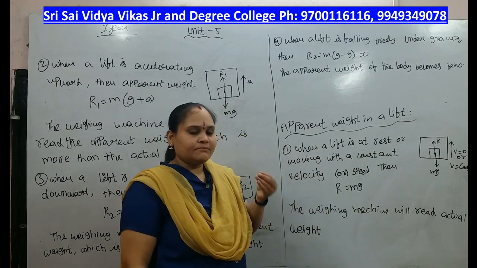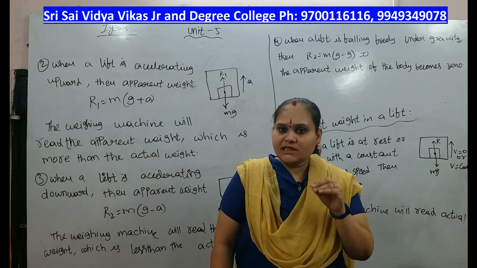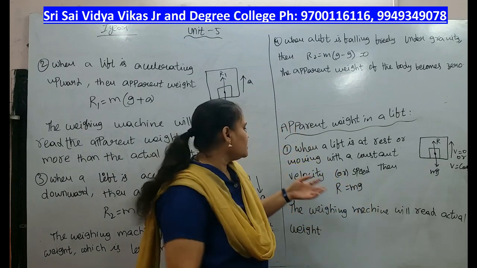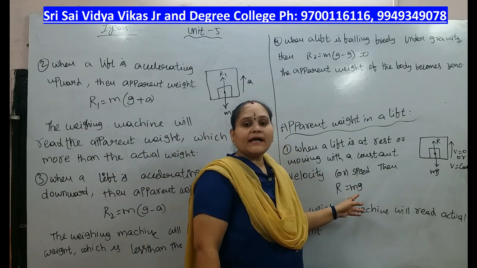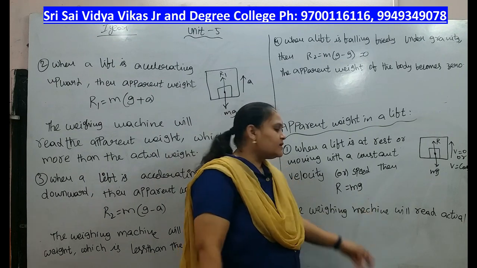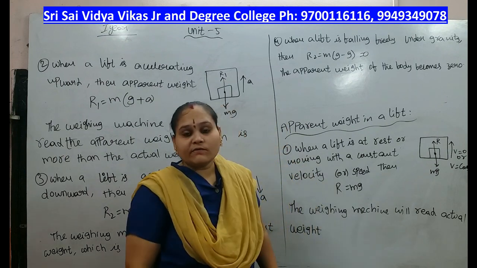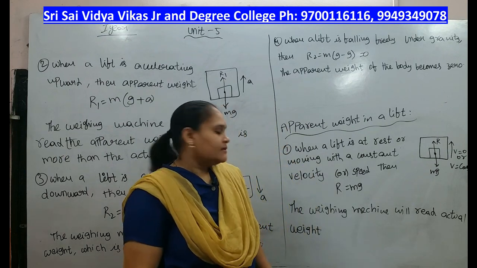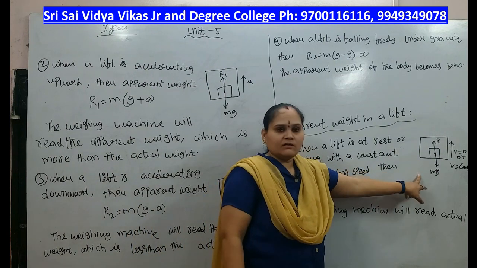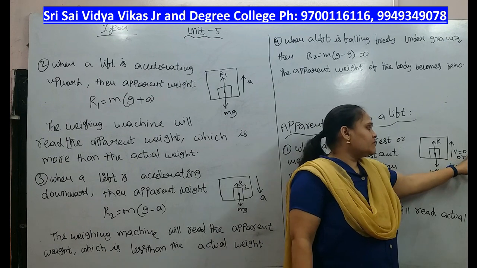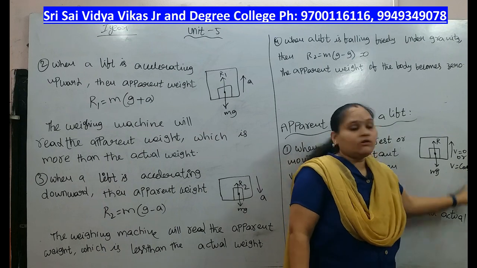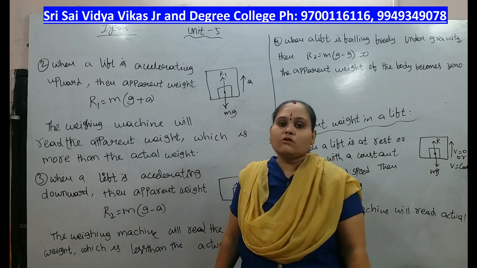For example, if the lift is at rest, or it is moving with constant speed, then the value R will be equal to mg. That means the weighing machine will read the actual weight of the body. That's why R equals mg. Constant velocity, V equals 0 means the lift is at rest, or V equals constant means it moves with a constant speed.